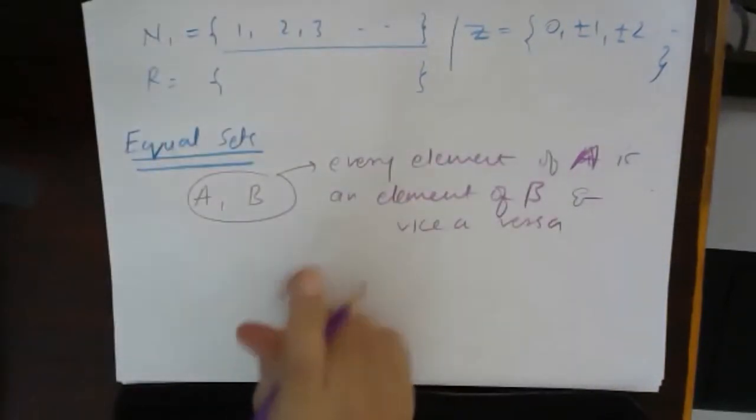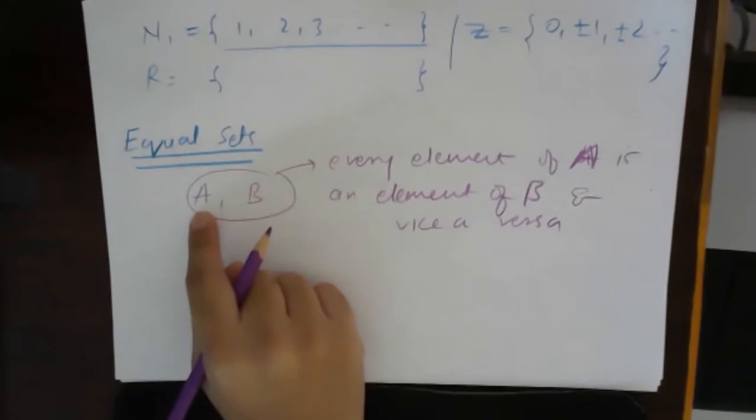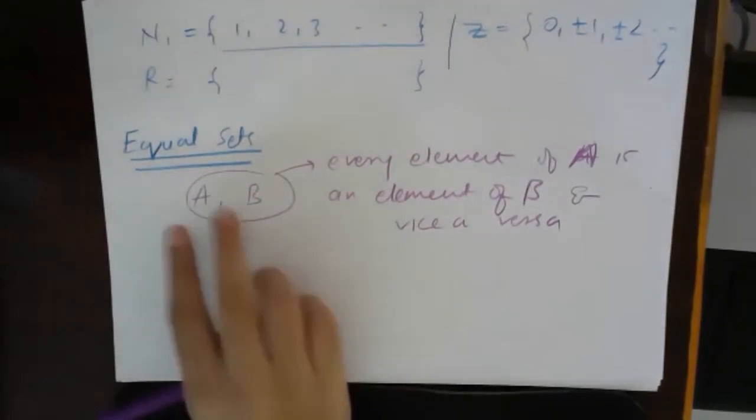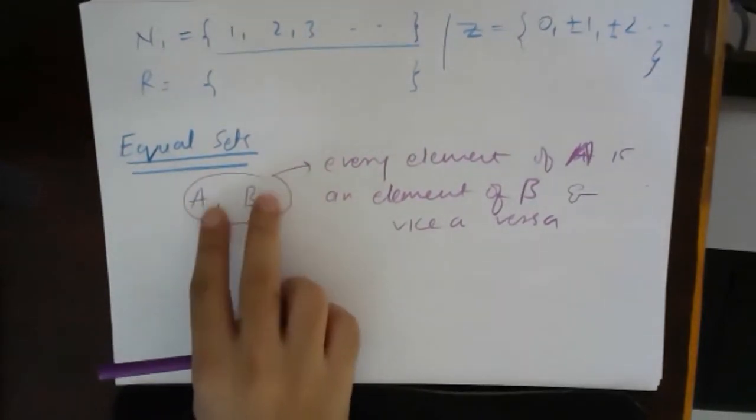So that means the number of elements, and also the elements themselves, have to be equal.